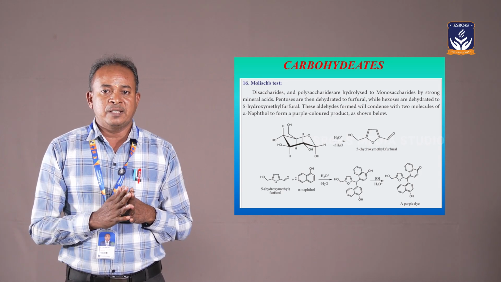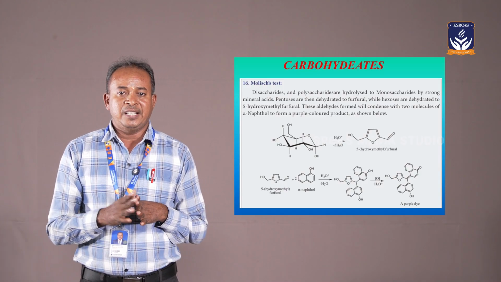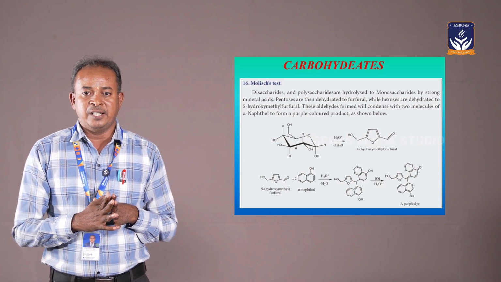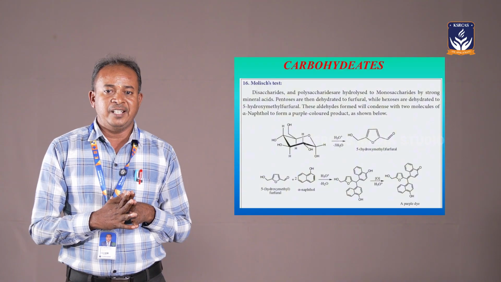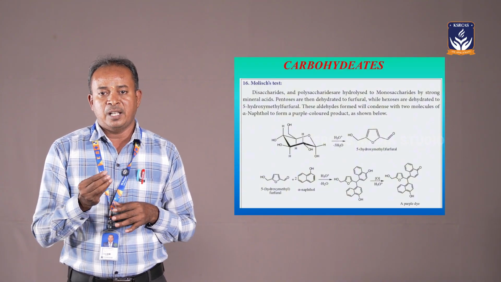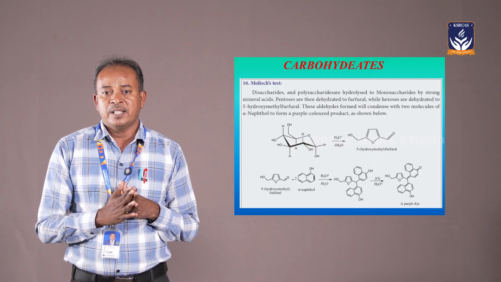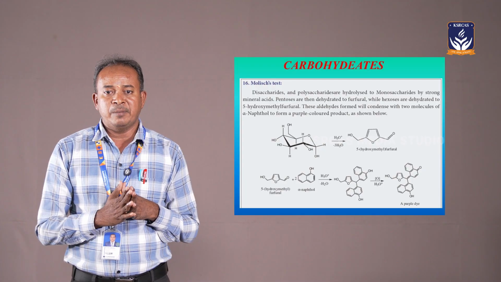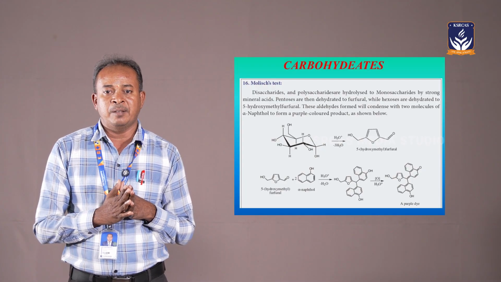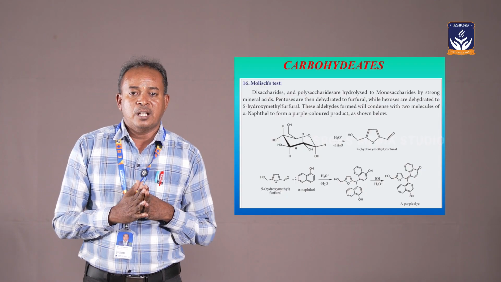How do we confirm the carbohydrates? The carbohydrates can be confirmed by the following test, the Tollens test. What do you mean by Tollens? The Tollens reagent, ammoniacal silver nitrate, is added to a small amount of the substance and heated to boiling to get a silver mirror. The silver mirror formation indicates the presence of reducing sugars like aldehydes, ketones and carbohydrates.